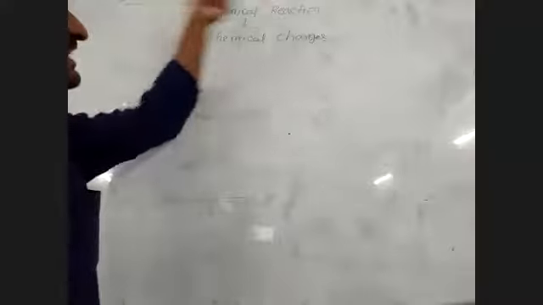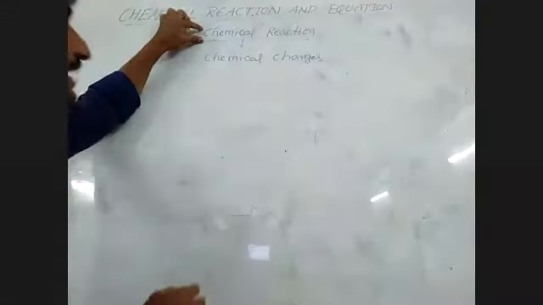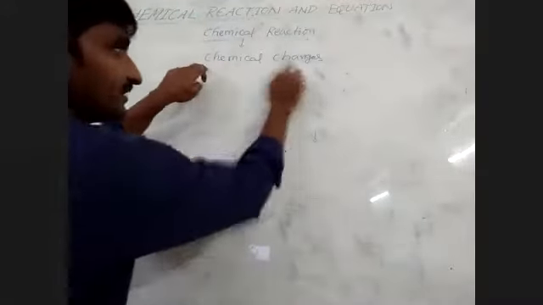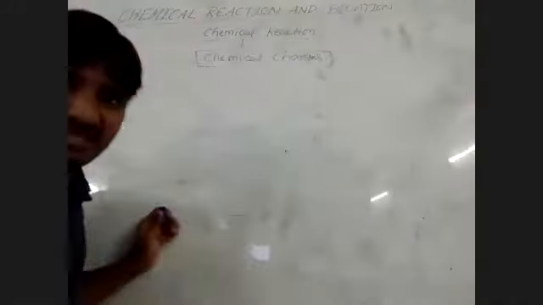Here, chemical reaction and equation means first of all you have to learn the term chemical reaction. So, what is the meaning of chemical reaction? Chemical reaction means the occurrence of chemical changes. What is the meaning of chemical changes?